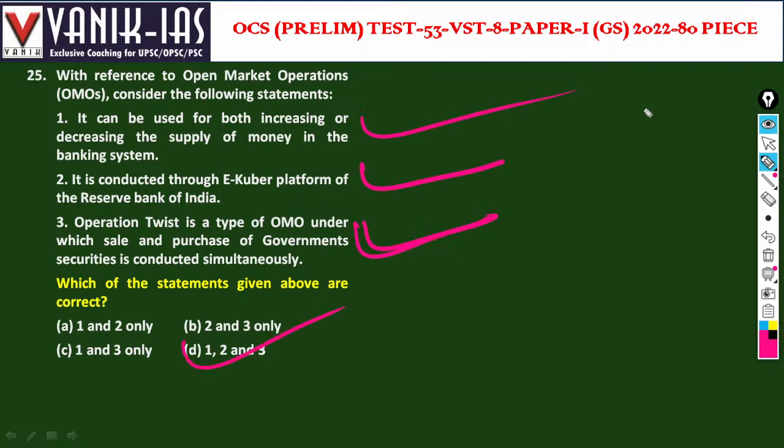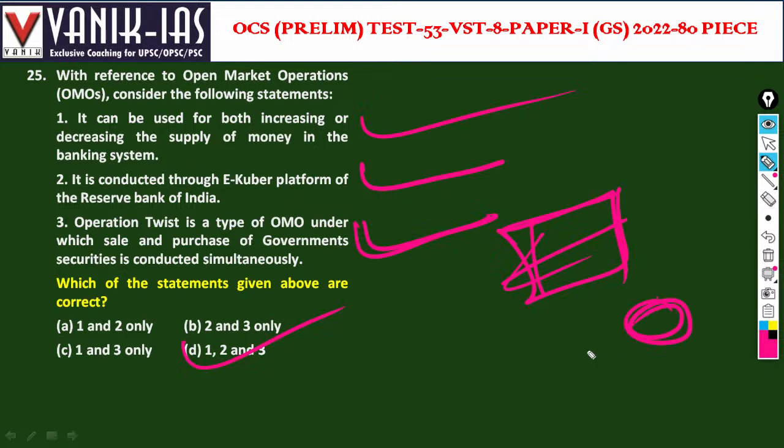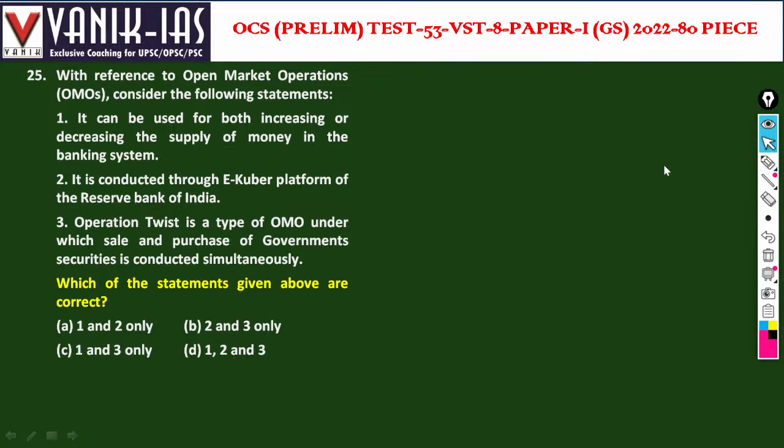In open market operations, government securities are sold or purchased. Whenever inflation is high, that means money is too high, then the government will sell the securities. When inflation is low, that means money in the market is low, then the government will purchase securities. So statements 1, 2, 3, all are right. Whenever money becomes higher, inflation occurs.